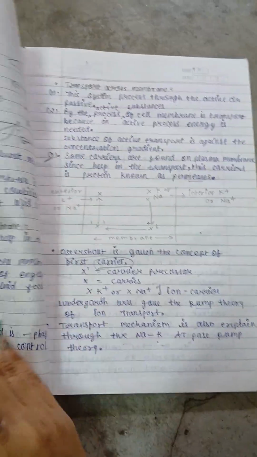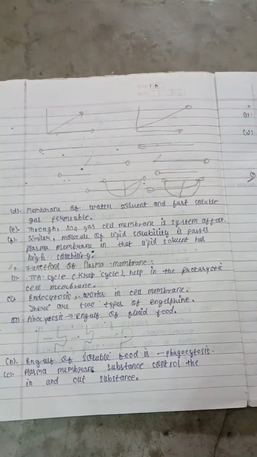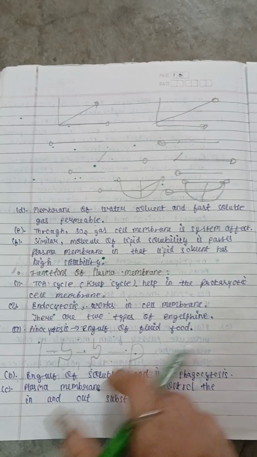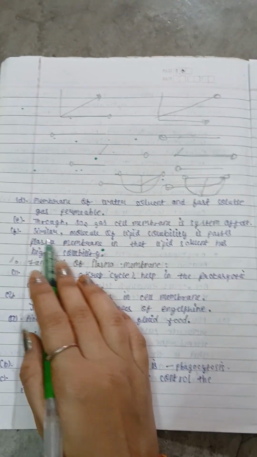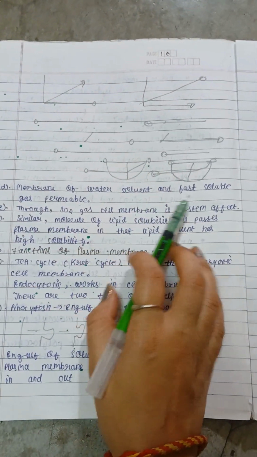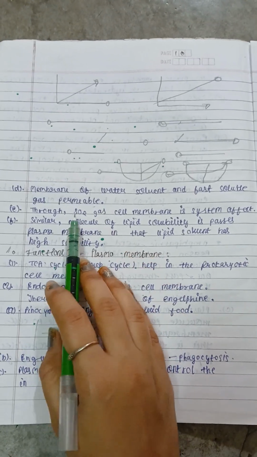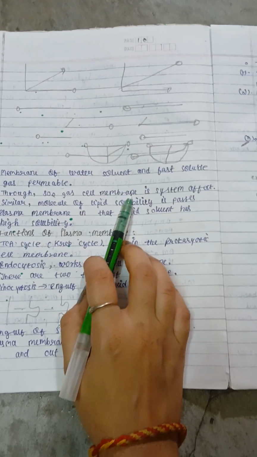Okay, now you can see the diagram. This diagram is of polysaccharides. We have just read this. So this diagram is about that. Now, the membrane is permeable to water, solvents and fast soluble gases. SO2 gas affects the cell membrane system.